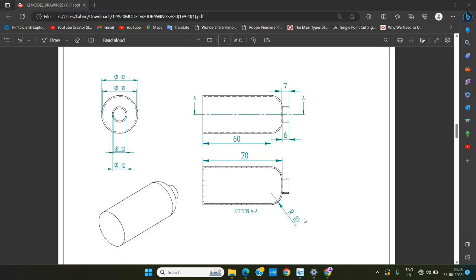We are starting to make the model. Since this is a model, we can see one center line has been passing through here. We can use that as a reference, and using a revolve command, we can make this model easily. This is 22 30. That means the wall thickness of this model will be 1 mm.